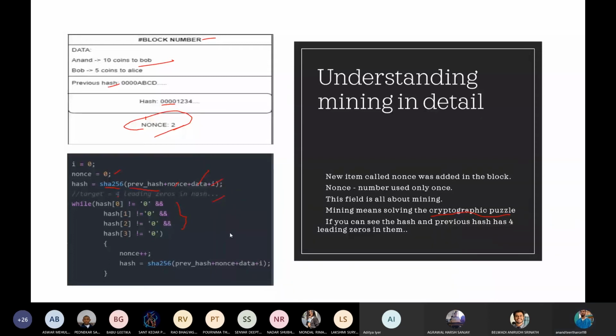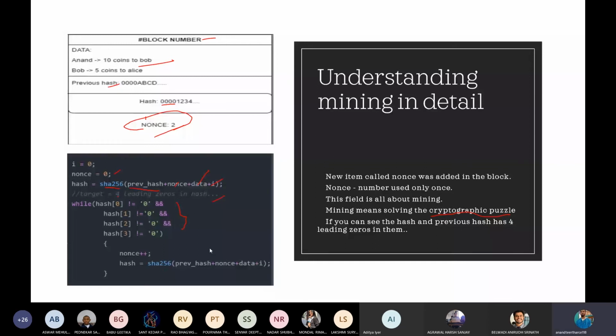I hope everyone understood what this mining is, why we are setting a target and stuff like that. Also, it is not usually this simple. This target is actually like 10 leading zeros, or some zeros in between in some other place. It is actually very difficult to solve, and it takes a lot of computational power, resources, electricity and time of the miner who is mining the block.